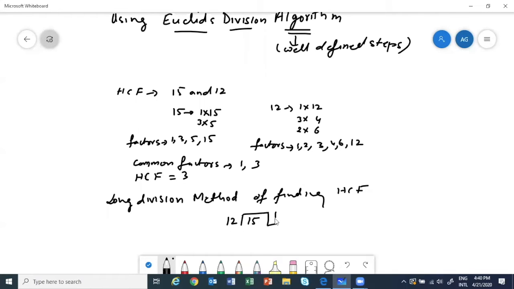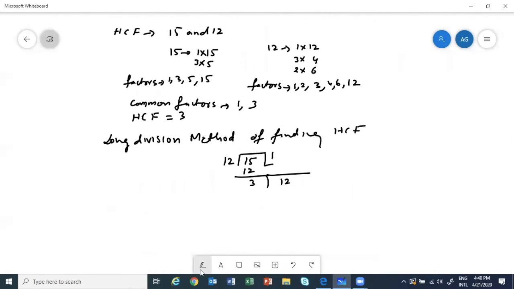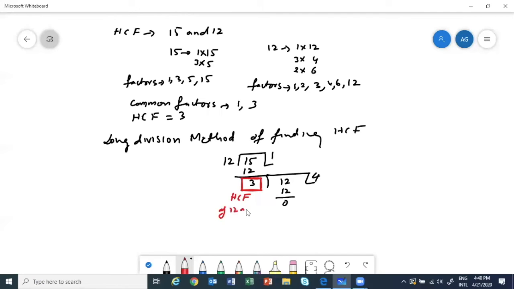Then 12 goes one time, and what is left? 3. This remainder now becomes the divisor and 12 will come inside. So we get 3 times 4 is 12. Since when we divide by 3 we are getting remainder 0, 3 is the HCF of 12 and 15. Remember, this was the other method we did.